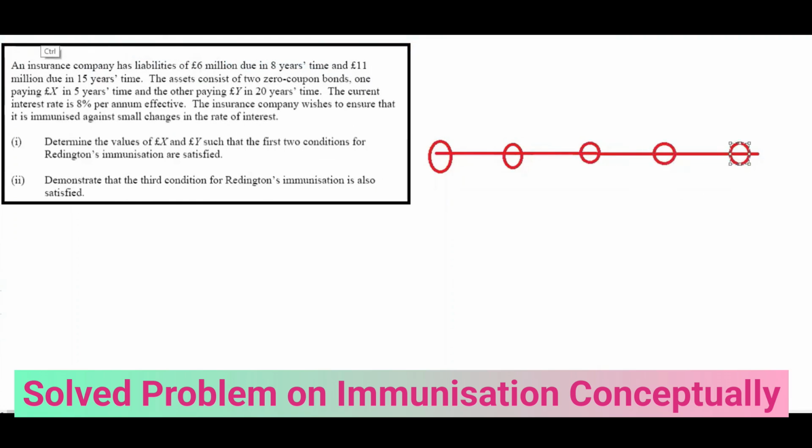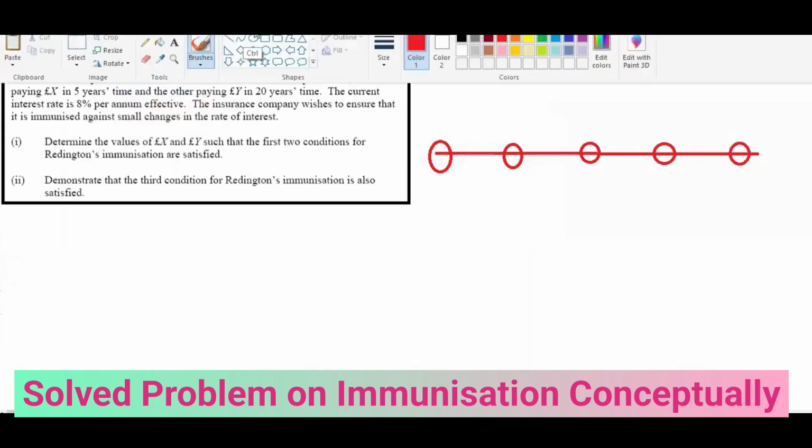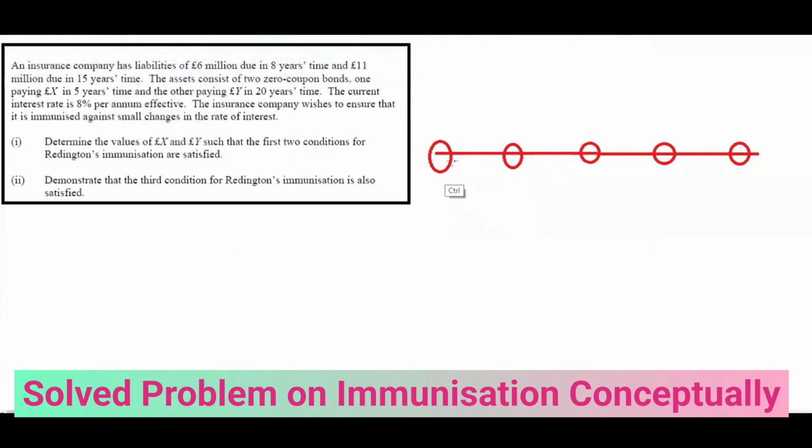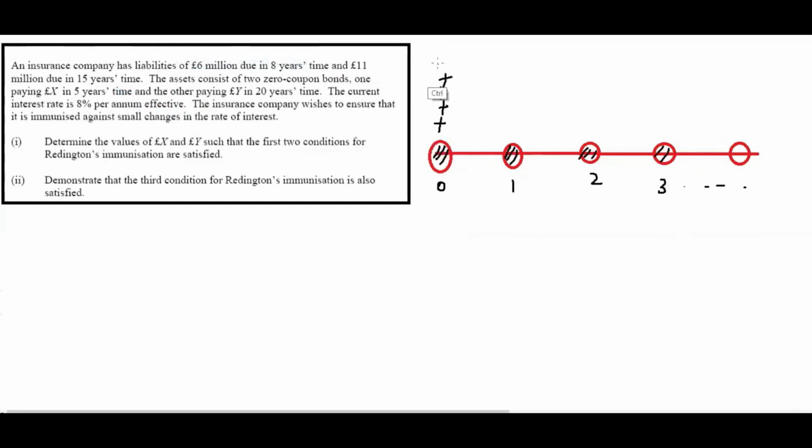Remember, we're talking about asset and liability. So the asset and liability structure is different. At different times, you will have different cash flows. Say you will have income here, some outgo also. You have a lot of outgo, less income. You have here only outgo. And here you have only income. Here outgo. Here you have both income and outgo. Say you have only income here, only outgo here.